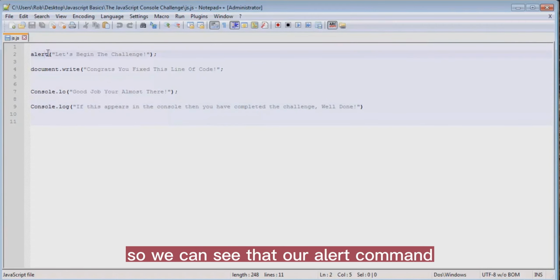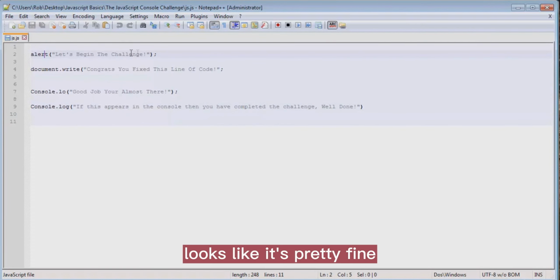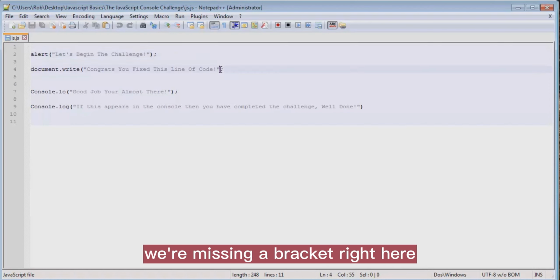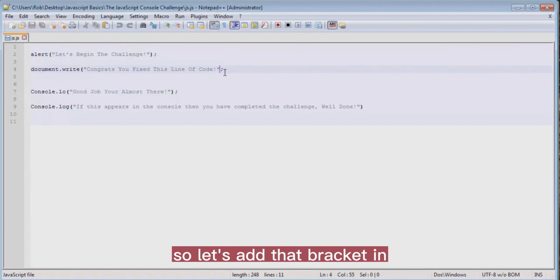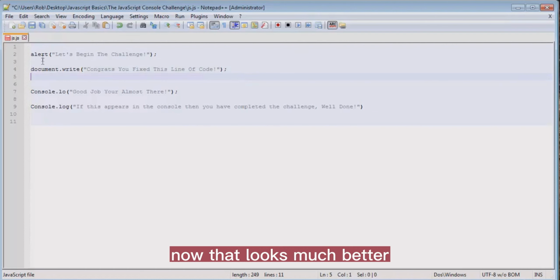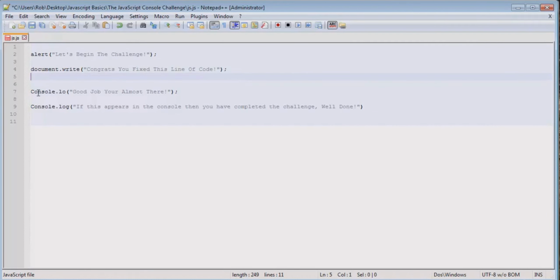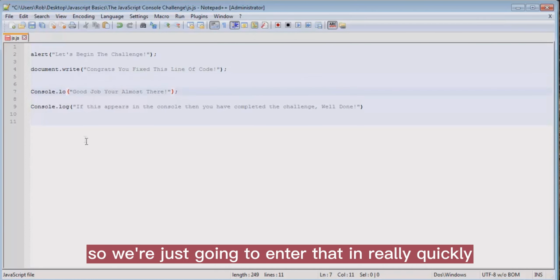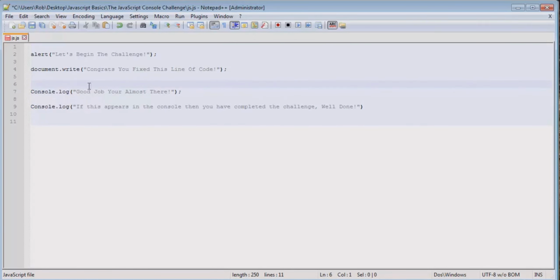So we can see that our alert command looks like it's pretty fine. Our document.write command is pretty good. Oh, whoops, look at that. We're missing a bracket right here. So let's add that bracket in. Now that looks much better. Let's continue down the page. Console. We can see we're missing a G here. So we're just going to enter that in really quickly. And that looks pretty good.